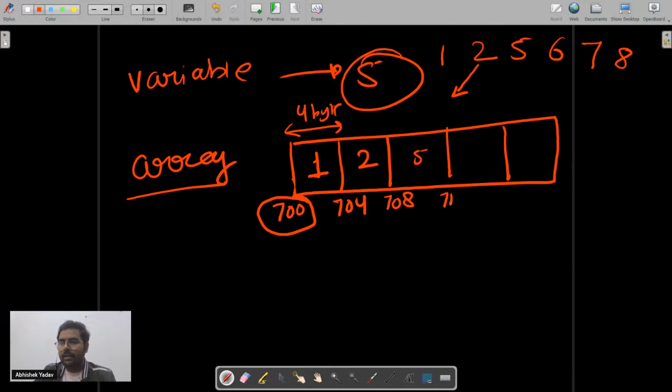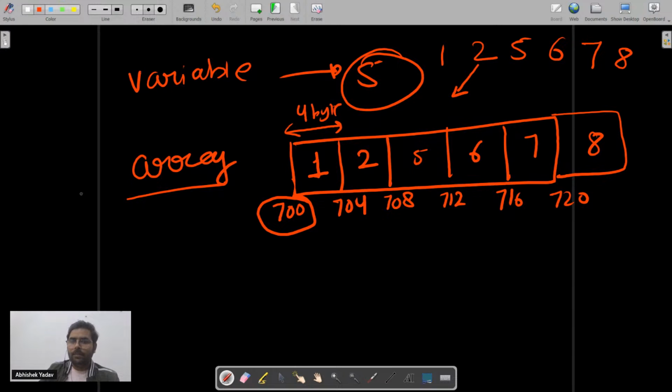Again 712 and you will put 6 here. 716 you will put 7 here and 720 you will put 8 here, right? So what you have done is inserted all the elements inside the array and here you can see you have contiguous memory allocation.